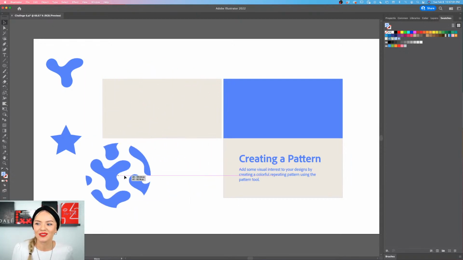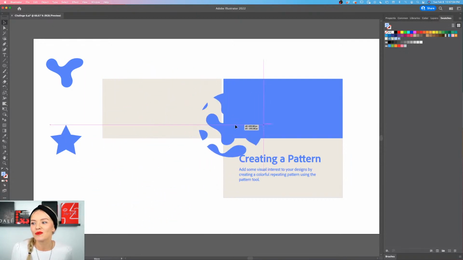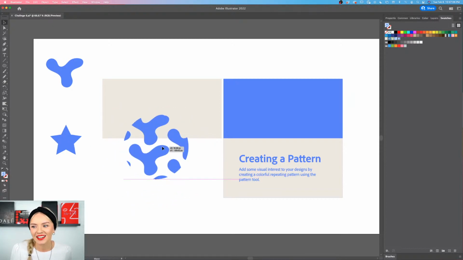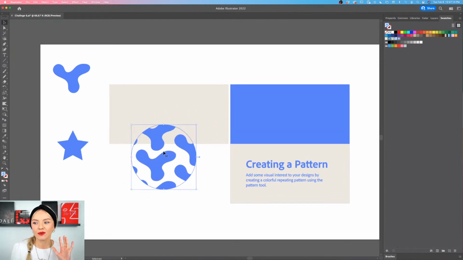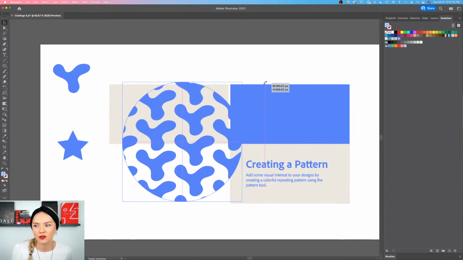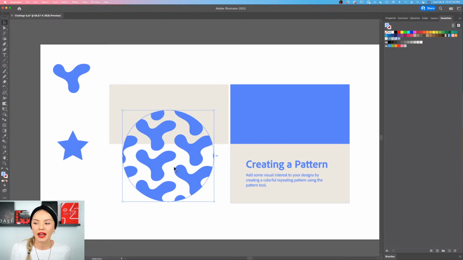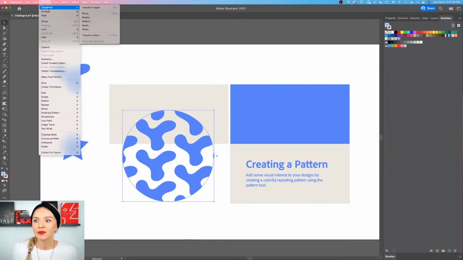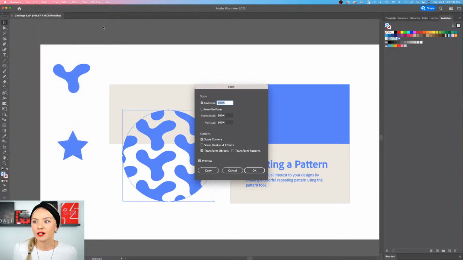And also another cool thing is, you can see this is almost like a Sherlock Holmes kind of flashlight looking setting. So right now when I move the shape, my pattern stays in place, and I can give you a tip of how to change that. In the same way, if I resize my circle, my pattern still stays in shape, but I can also set it so that the pattern scales and moves with my shape. And for that, we're going to go into Object, Transform, Scale, and we are going to transform patterns.